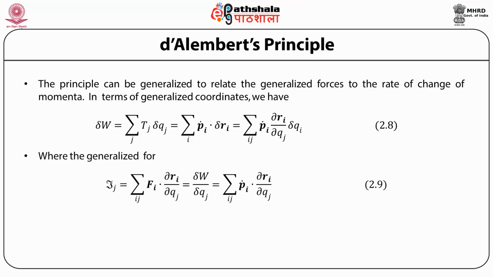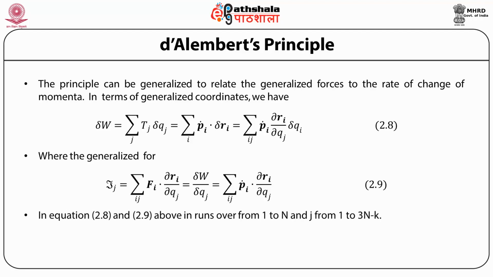Now, the generalized force Qj we have defined as Fi dot dRi/dqj, which is equal to the ratio of the change in the work done divided by a change in the generalized coordinates, which is equal to, from the above equation, pi dot dRi/dqj.